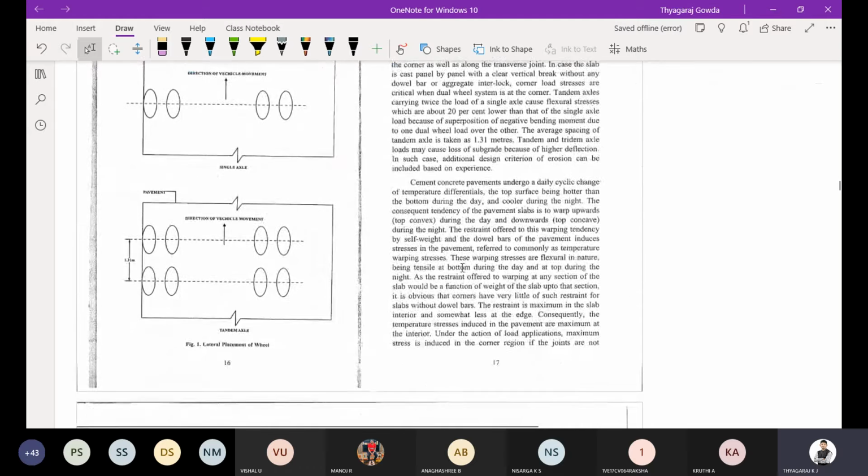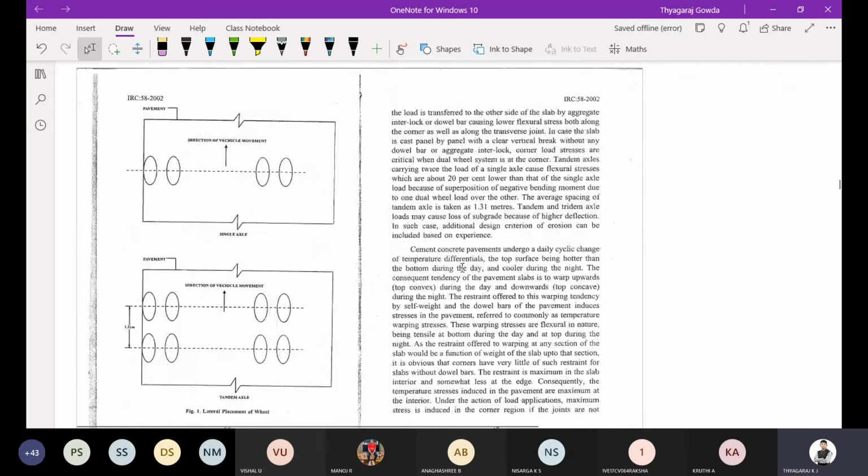Then I was telling, right, single axle and tandem axle. You can see here, this is a single axle. Only one axle is there on the rigid pavement. Tandem axle means there are two axles, this is axle 1 and this is axle 2.